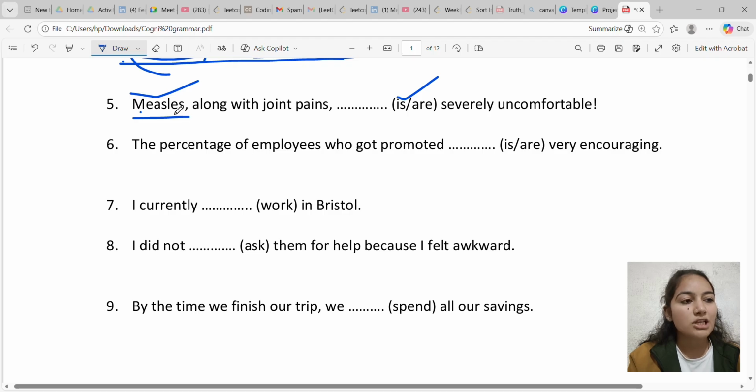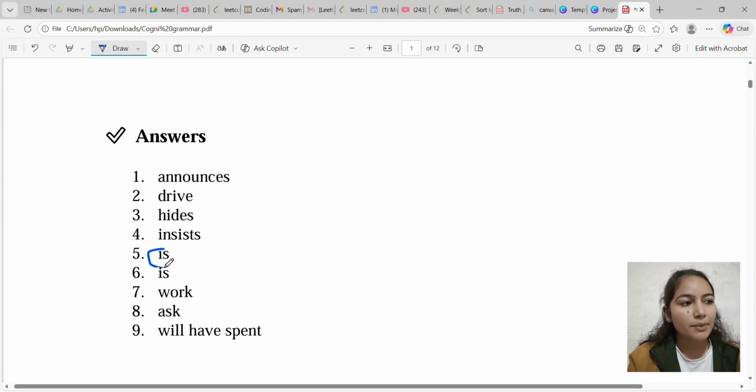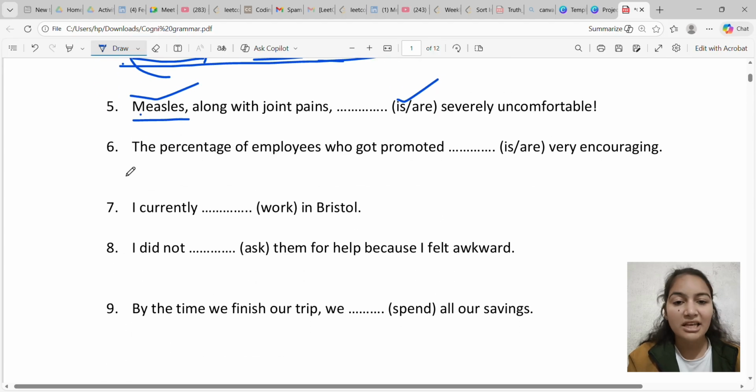Measles along with joint pains blank severely uncomfortable. Measles is the name of a disease, and it is singular. Measles is a kind of disease. So measles along with joint pains is severely uncomfortable. You can check the correct answer.